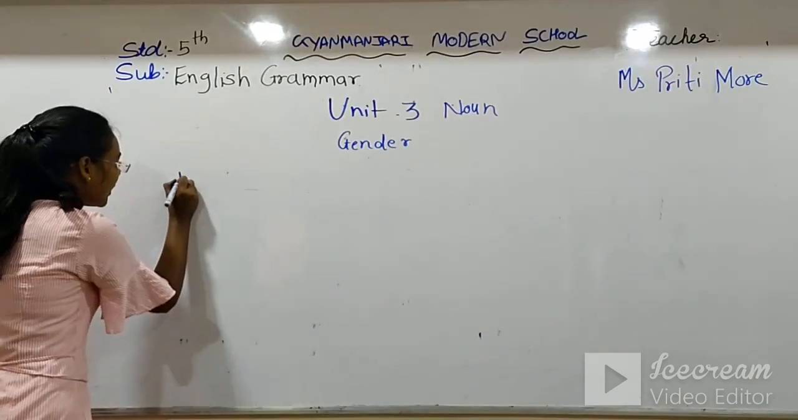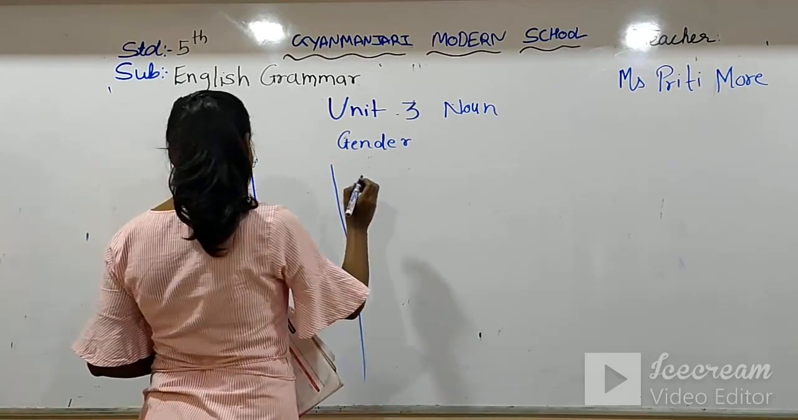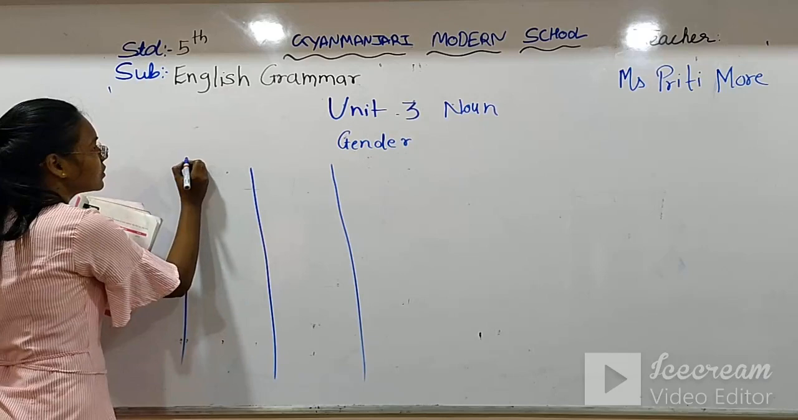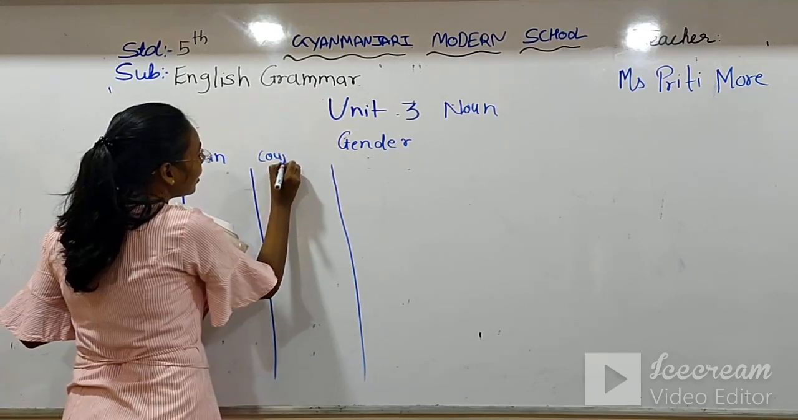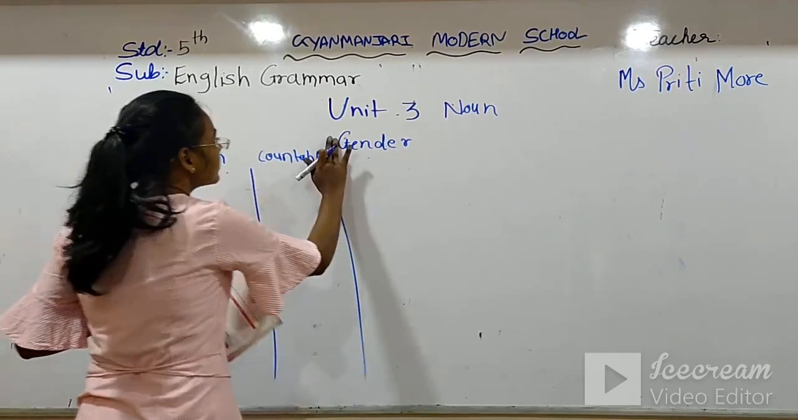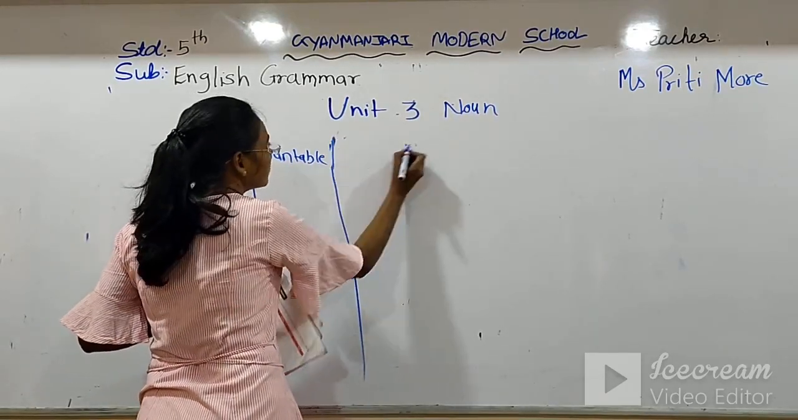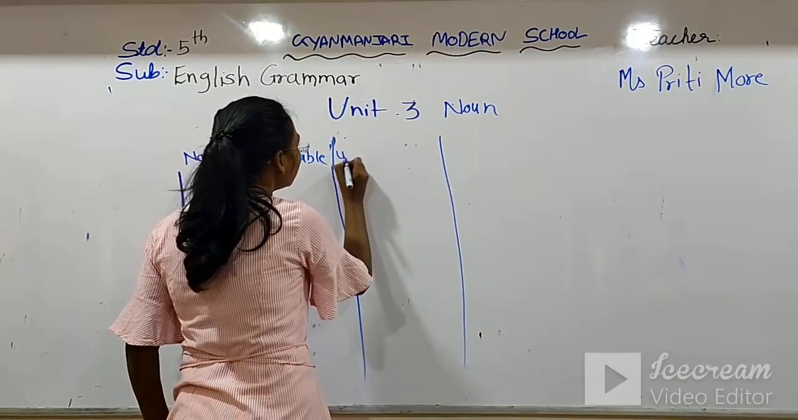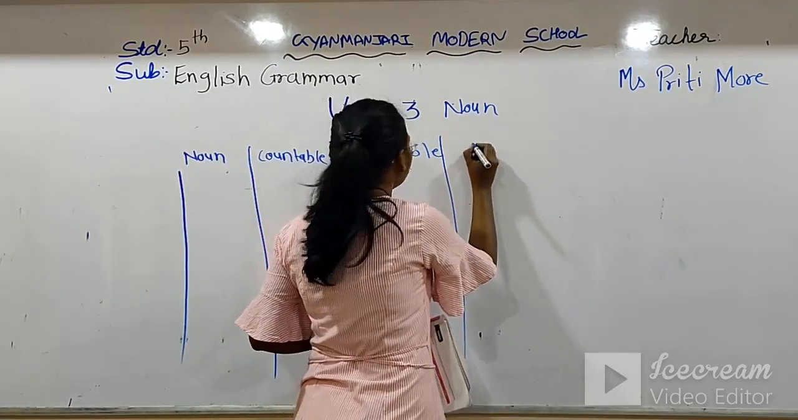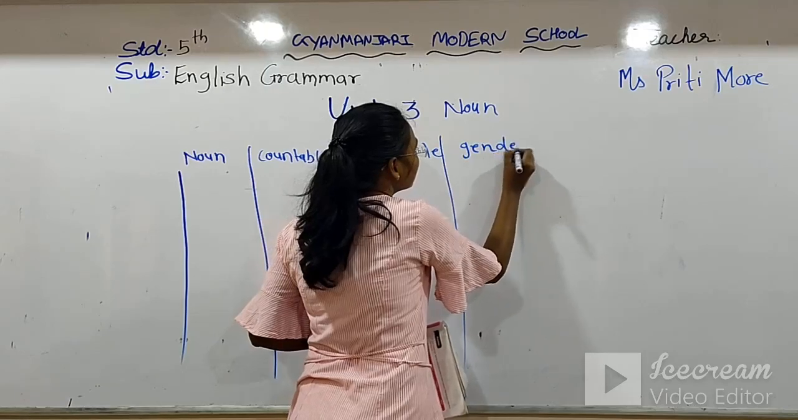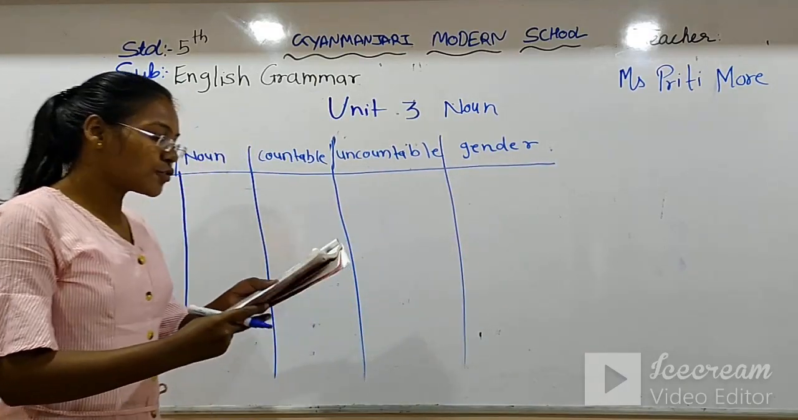Now see, I am also preparing a board here: countable, uncountable, and here gender. Now our boxes are ready to solve the exercise.